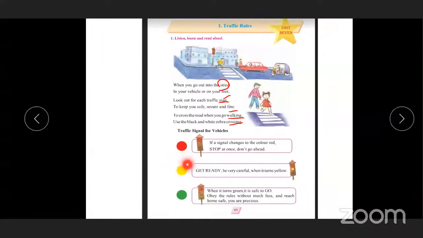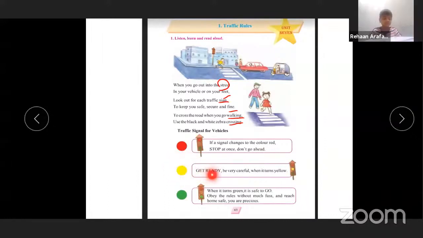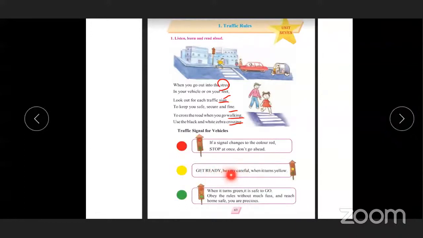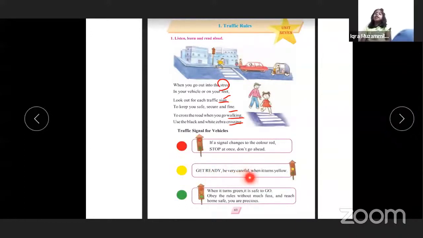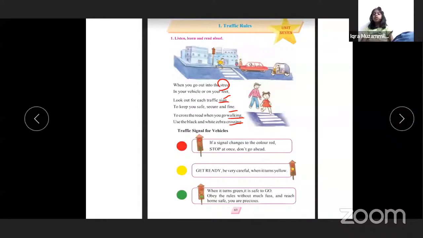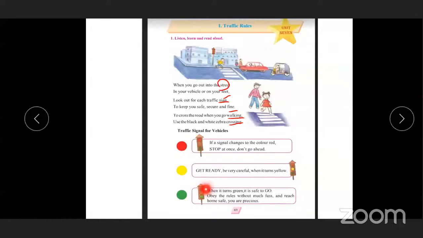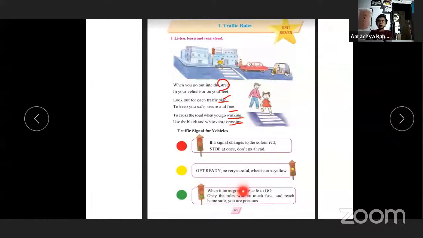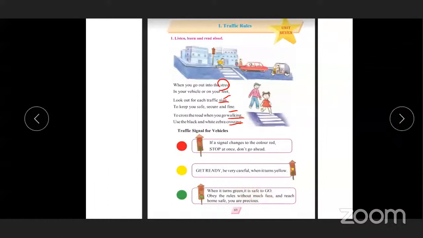Yellow. Ready. Be very careful when it turns yellow. Green. When it turns green, it is safe to go. Obey the rules without much fuss.